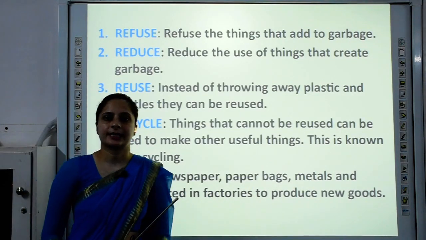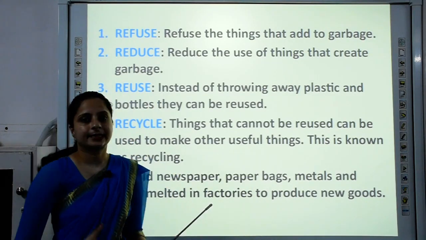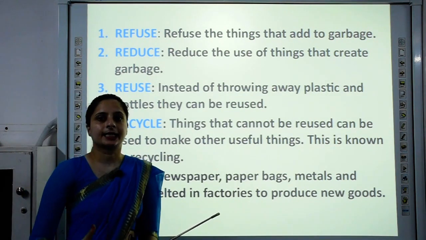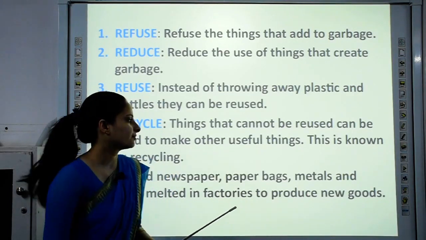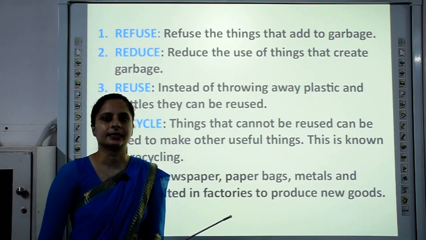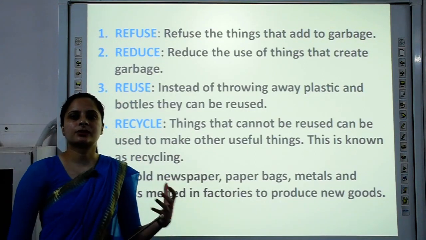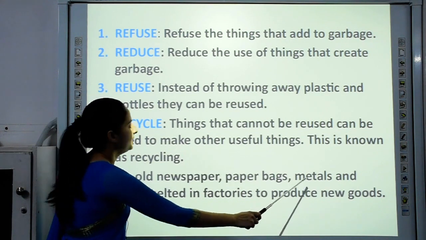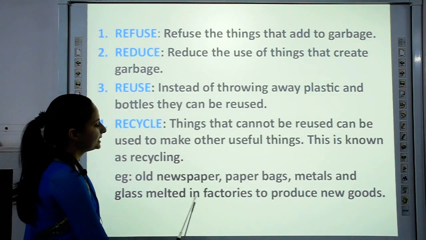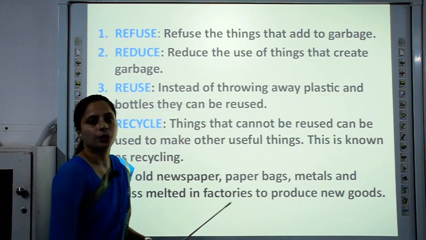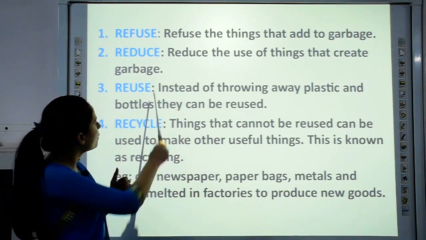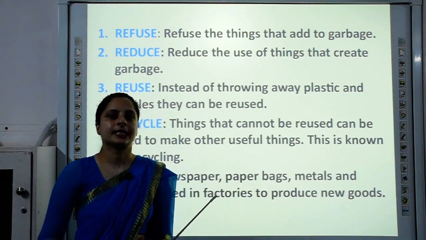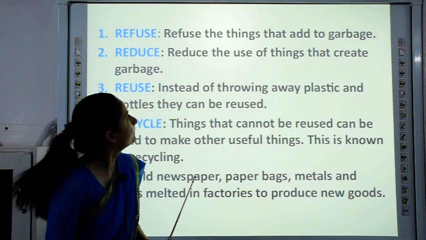Now the waste which gets collected at your home, you give it to the waste collector who comes and takes it. What does he do? He further gives it to factories where this waste is recycled and made into new goods. Like your old newspapers, paper bags, metals and glass, they are melted in factories to produce new goods. So children, by following these 4R principles, you are conserving the environment. You are creating less garbage.